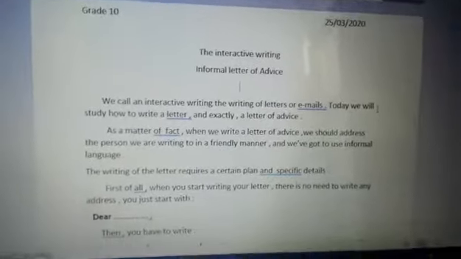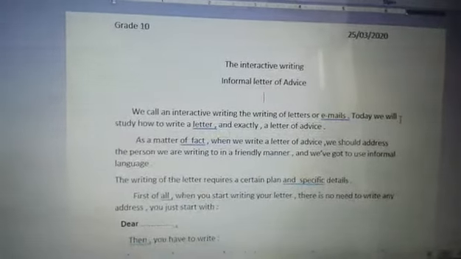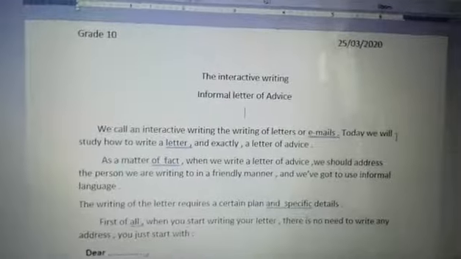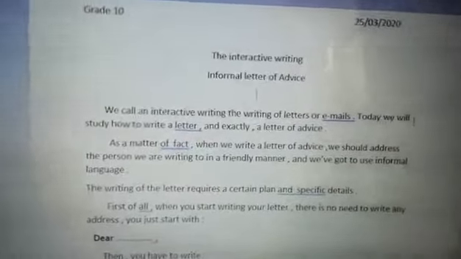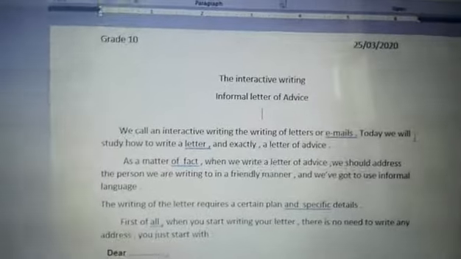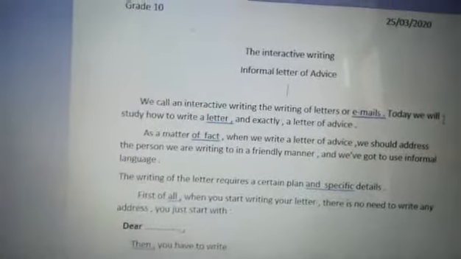Thank you so much. Today we will study a new lesson, a new online course, which is again about writing. It is a new type of writing, interactive writing, as you can see: how to write an informal letter of advice. So please follow me carefully. Let's start with the definition.